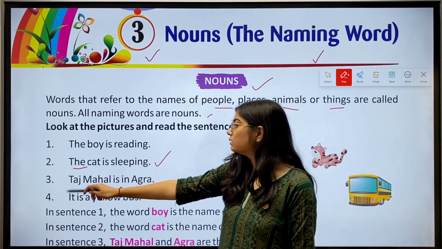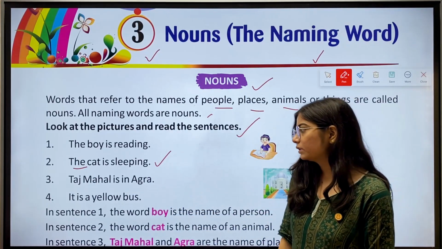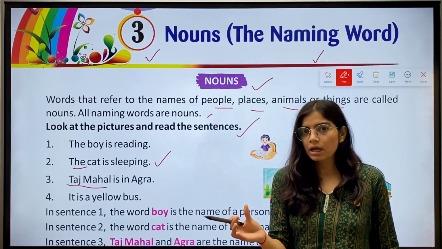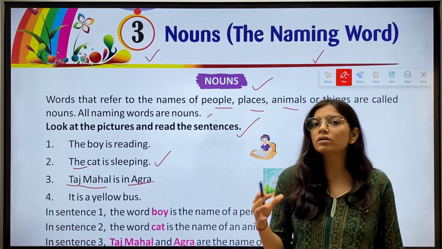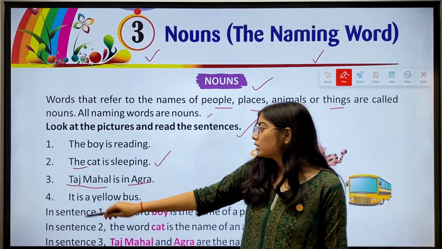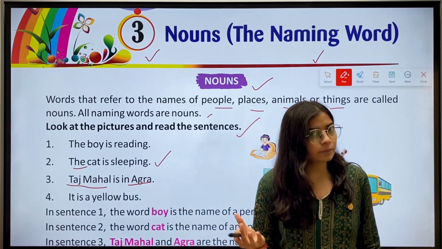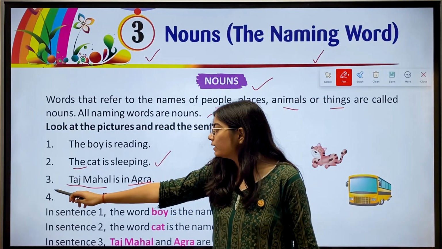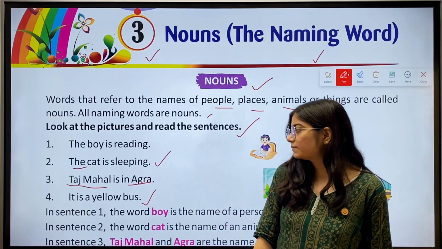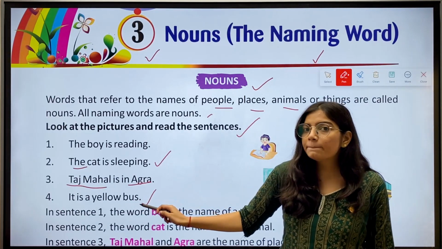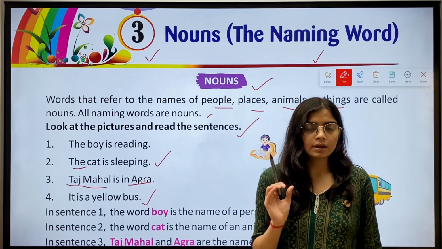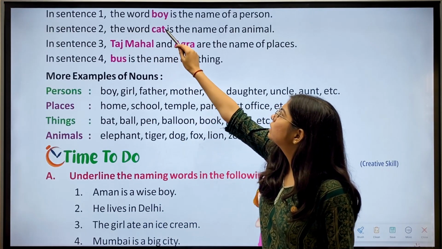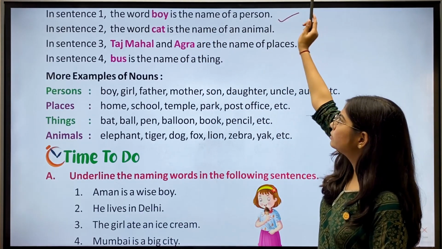Okay. Then third, Taj Mahal is in Agra. So Taj Mahal is here a noun and also Agra is a noun here, because Taj Mahal is the name of the monument and Agra is the name of the place. Okay. Then we have fourth, it is a yellow bus. So the bus is the naming word or noun here. Okay. In sentence 1, the word boy is the name of a person.